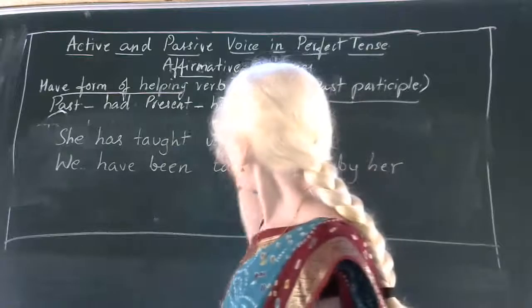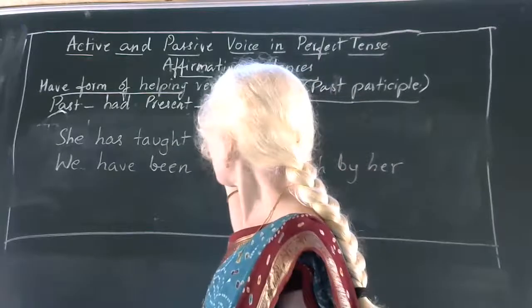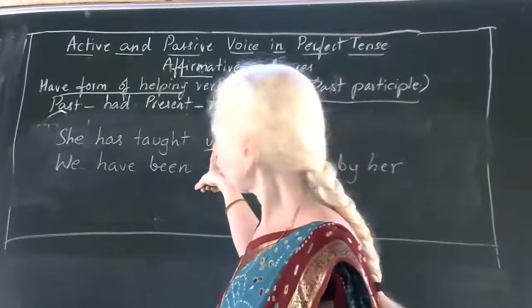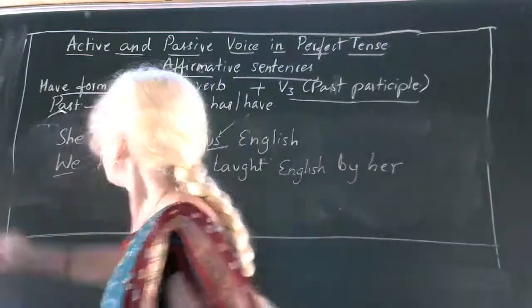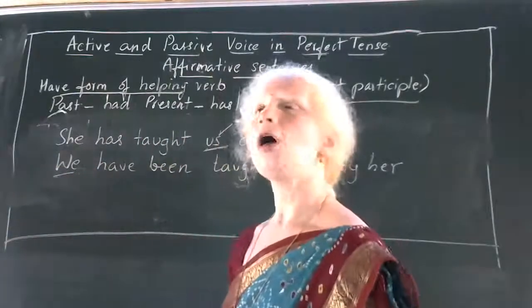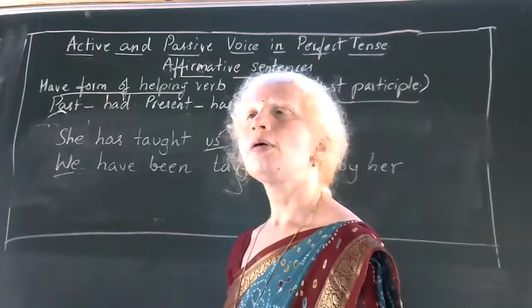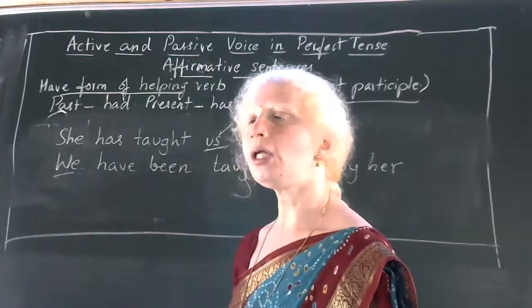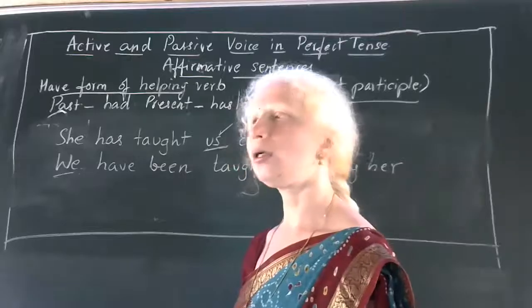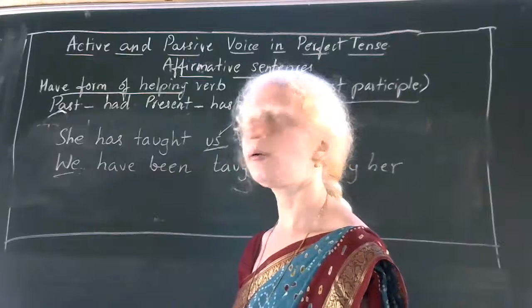Here you have taken 'us' as the object in this sentence. That is why you are taking 'we' as the subject of the sentence in passive voice. Yes, Mataji. Can you write it in any other way, Swati? How will you write it in another way?